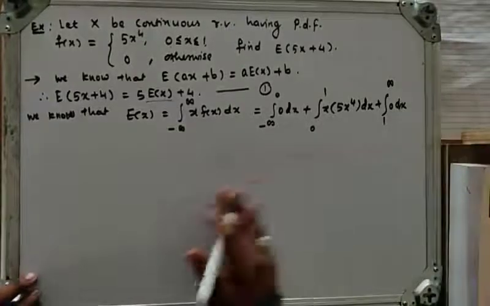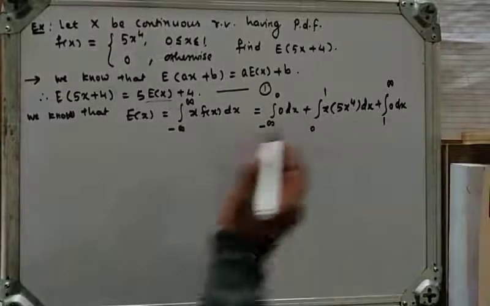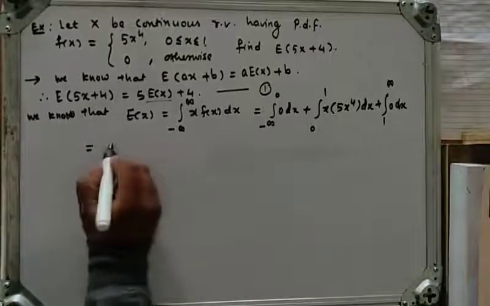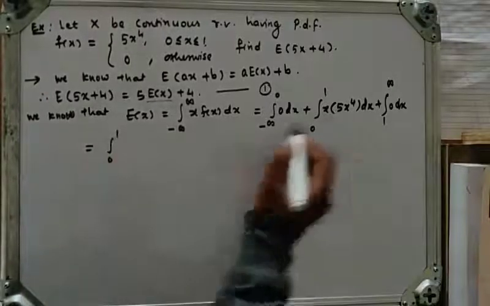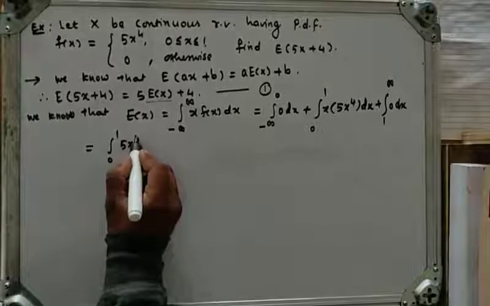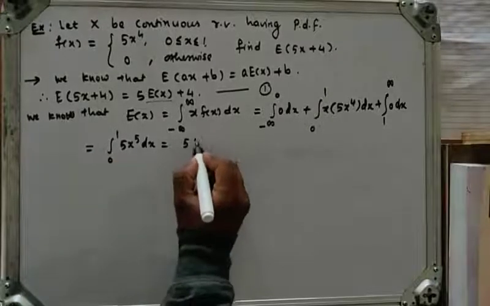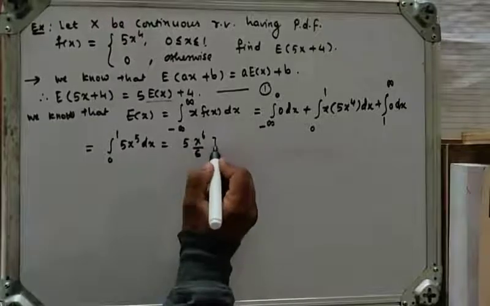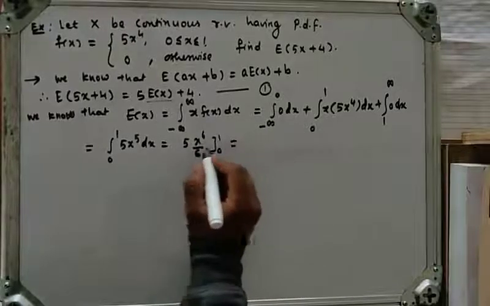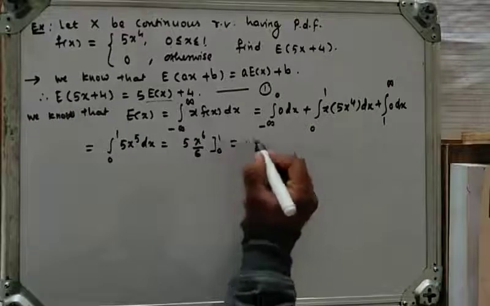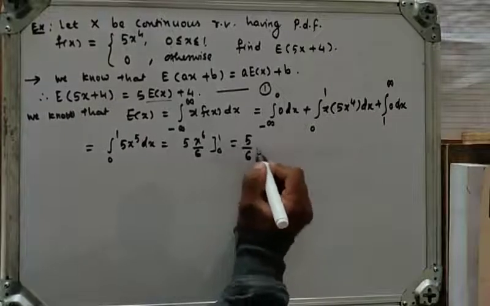The first and last integrals are 0, so only the integral from 0 to 1 of 5 x raised to 5 dx remains. Integrating gives 5 x raised to 6 by 6, with limits from 0 to 1. Substituting the upper limit, we get 5 by 6.